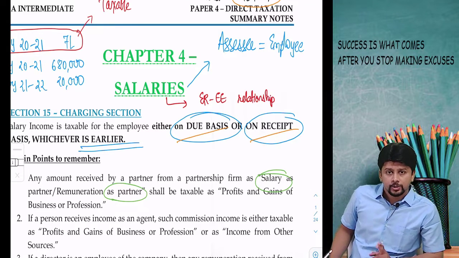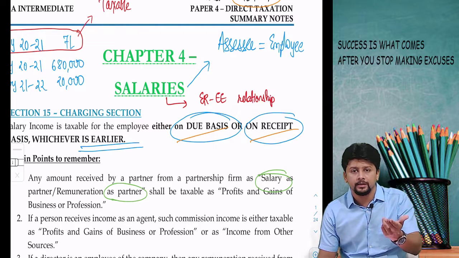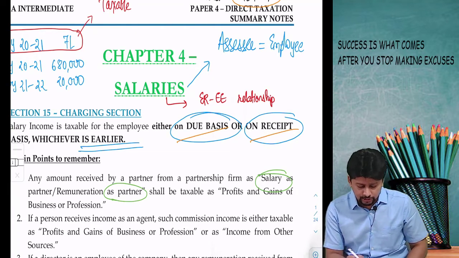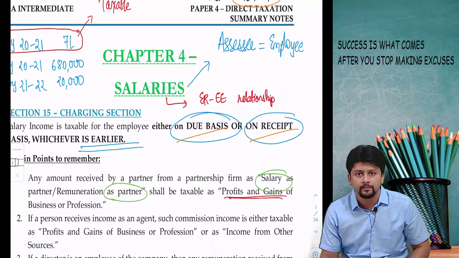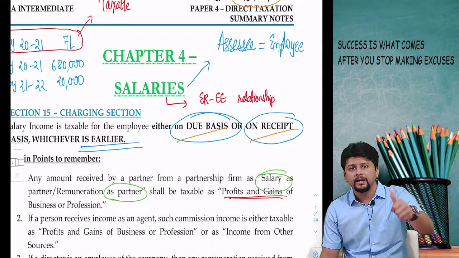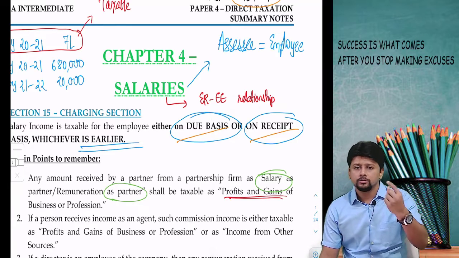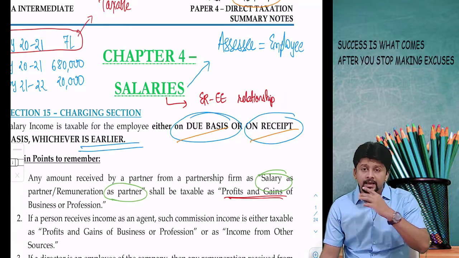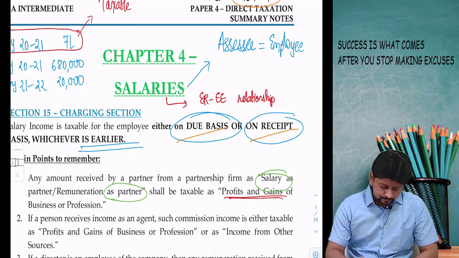So when a partnership firm is paying salary to the partner, there is no employer-employee relationship. That income is taxable as PGBP. A partner is doing business and withdrawing his profits partly in the form of salary. So although the word used is salary, it will be taxed under PGBP.